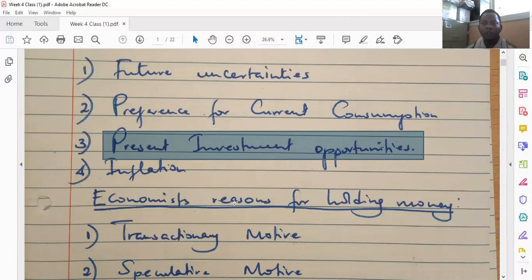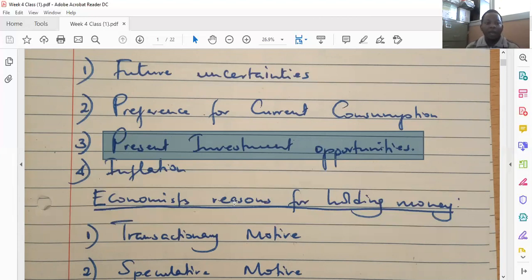So individuals need to take advantage of these opportunities as they arise. And for you to take advantage of investment opportunities, you need to have money with you. If you don't have that money, maybe you've lent it to someone else, then you are unable to take advantage of an opportunity. So as such, individuals prefer to have that money with themselves to spend it now.